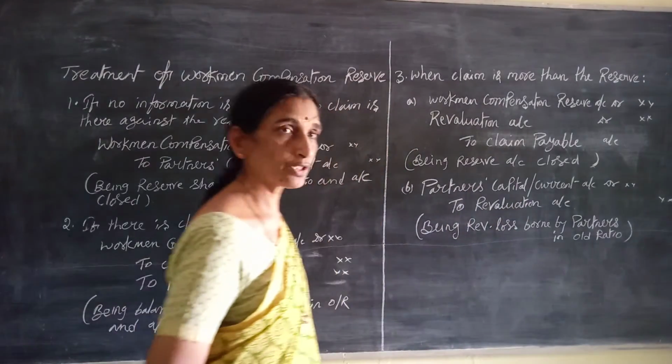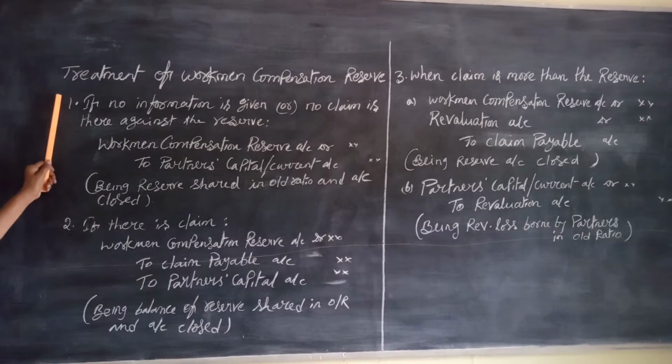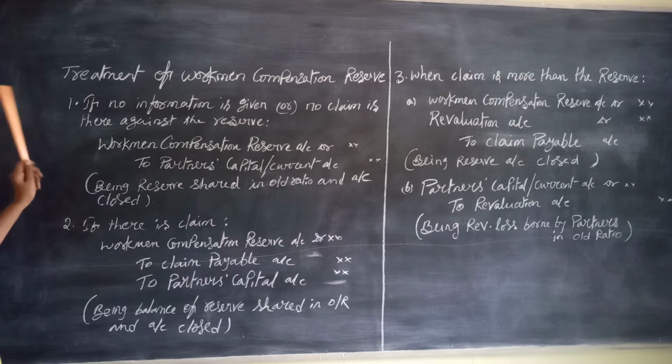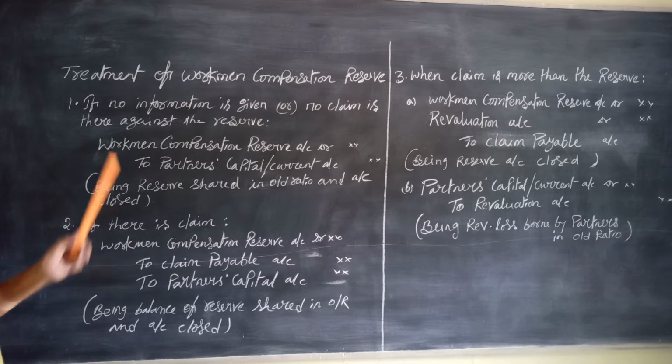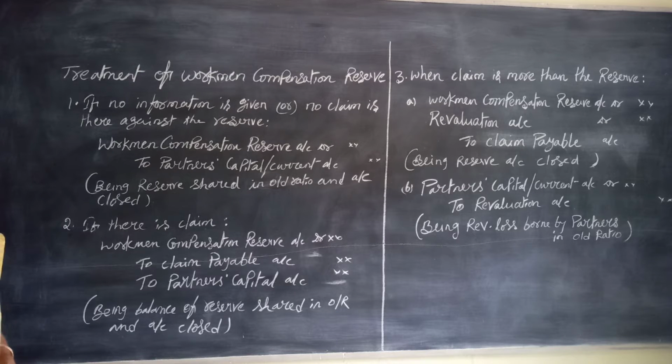I am repeating it. The next problem that arises at the time of change in the profit sharing ratio is treatment of workman's compensation reserve. Why is this reserve created? In organizations or manufacturing units, workers may get injured or sometimes die.